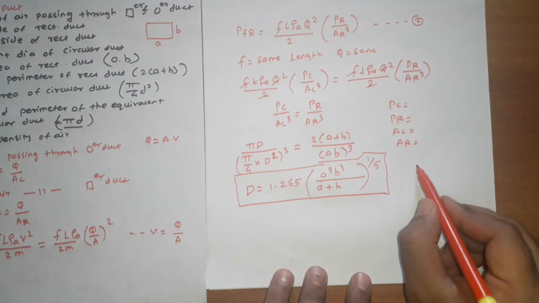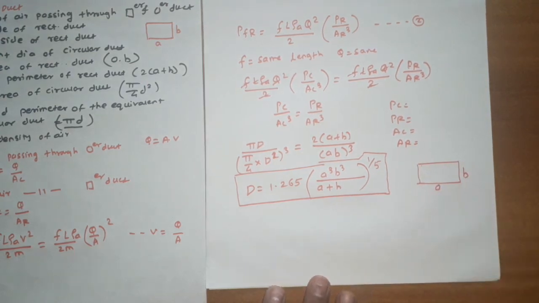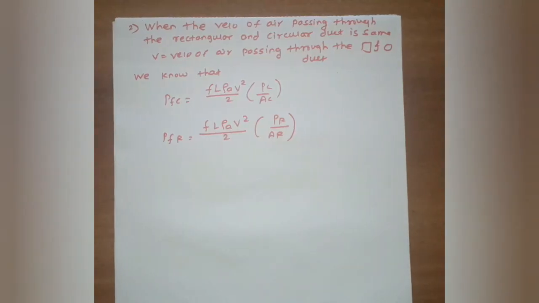Now A is the longer side and B is the shorter side of the rectangular duct, so this formula is important. By using this formula we can calculate the equivalent diameter. The second case is when the velocity of air passing through the rectangular duct and circular duct is same. The last case was when the discharge passing through a rectangular duct and circular duct remains same. So we will start our derivation.